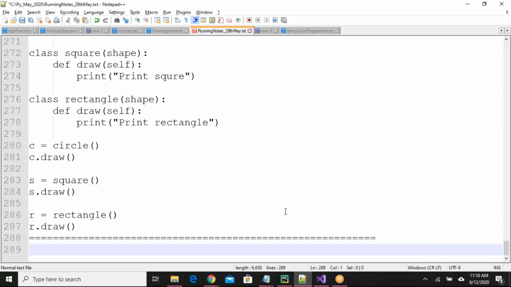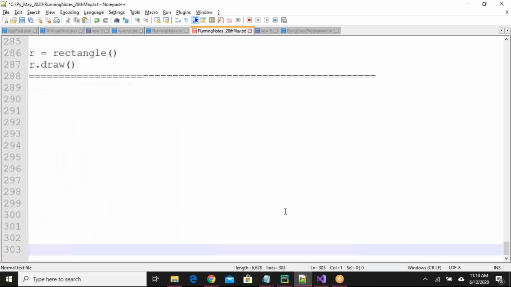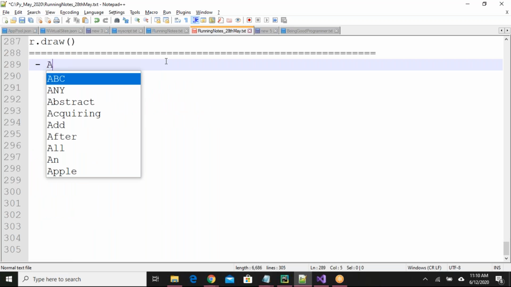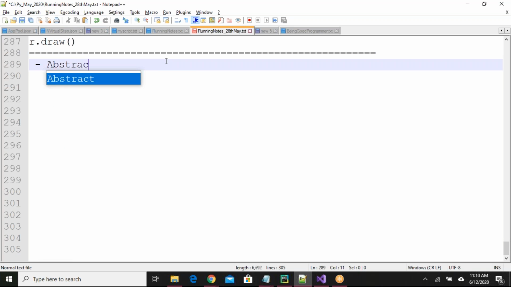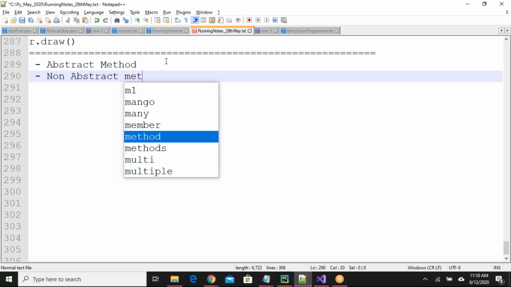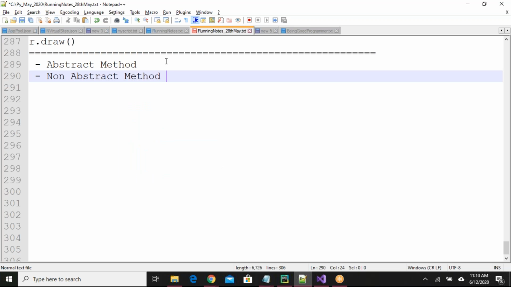You need to know abstract method. You need to know what is non-abstract method. Okay. These two points are clear, I think, to everyone.